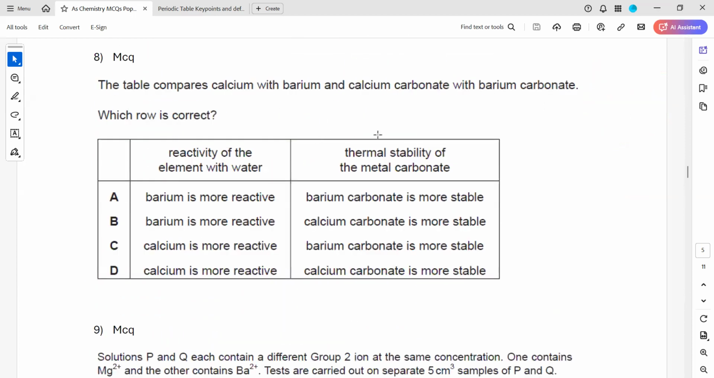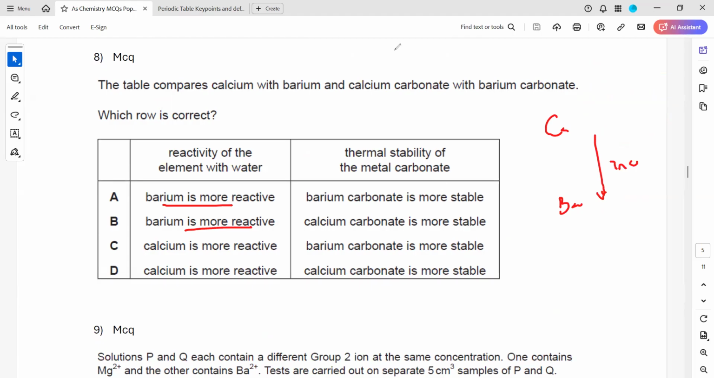Question 8, compare the calcium carbonate and barium reactivity with water. So what happened to the reactivity as we go down the group? We have calcium and barium. As we go down the group, the reactivity increases. The elements become more reactive down the group. So which one do we expect to be more reactive? We expect that barium should be more reactive. So any option with barium more reactive will be the right answer. So barium more reactive. And then thermal stability.